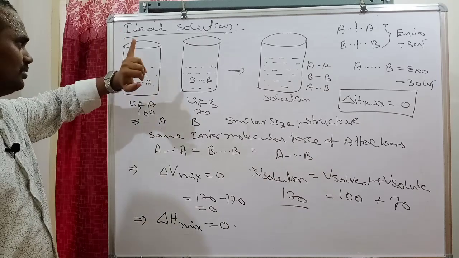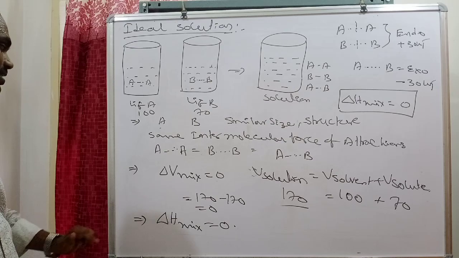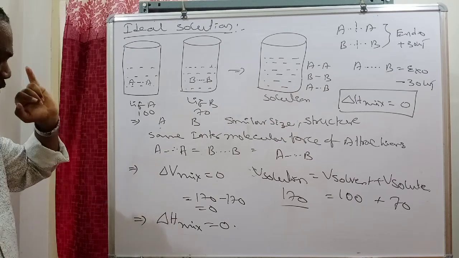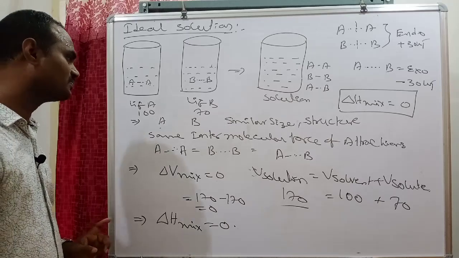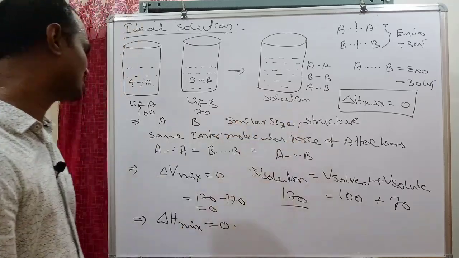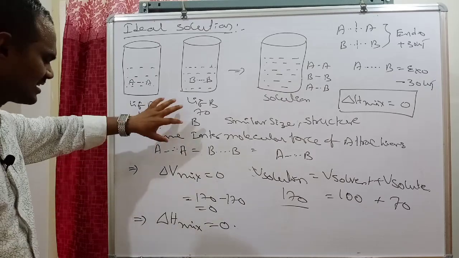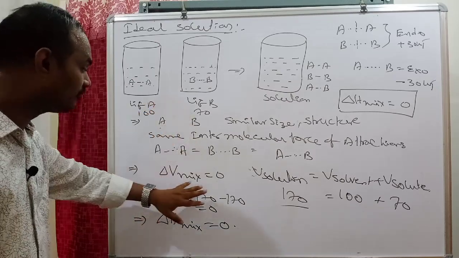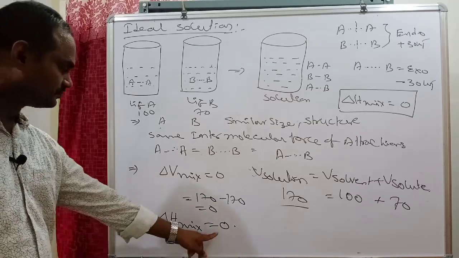So, for a solution to act as an ideal solution, one condition is that it must obey Raoult's law. Second condition: similar size, similar structure and the same intermolecular force of attraction. This is the basic condition. Next, delta V mix is equal to 0, and delta H mix is equal to 0.